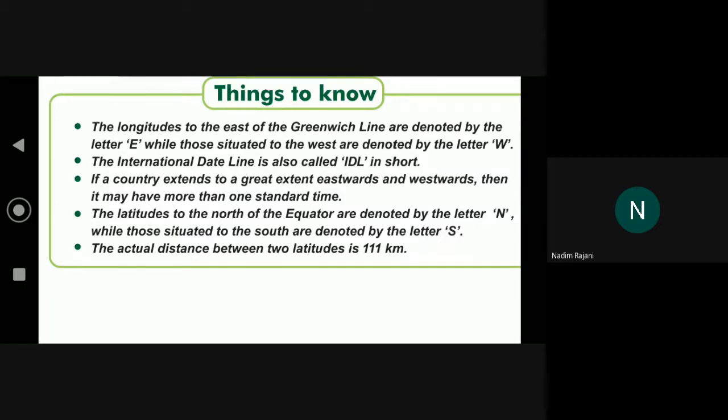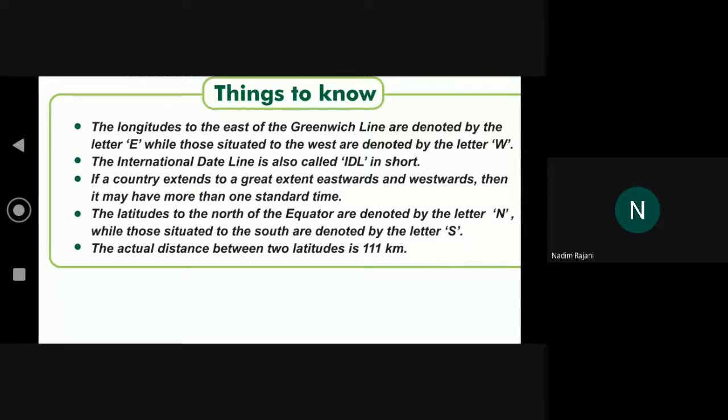If a country extends to a great extent eastwards and westwards, then it may have more than one standard time. The latitudes to the north of the equator are denoted by the letter N, while those situated to the south are denoted by the letter S. The actual distance between two latitudes is 111 kilometers.